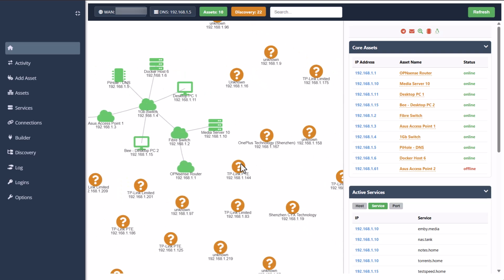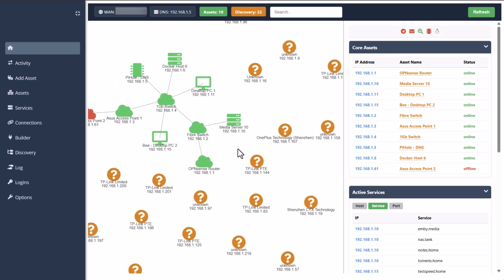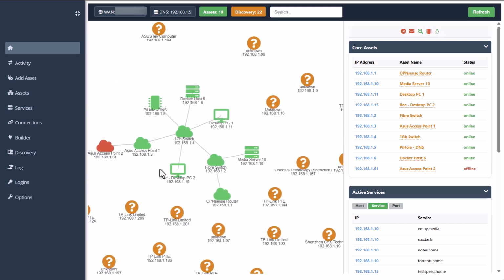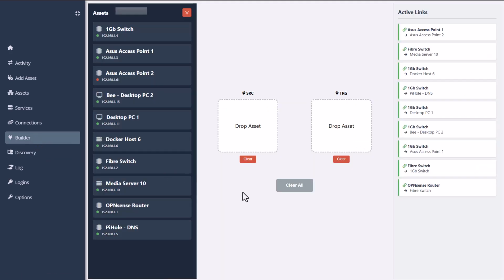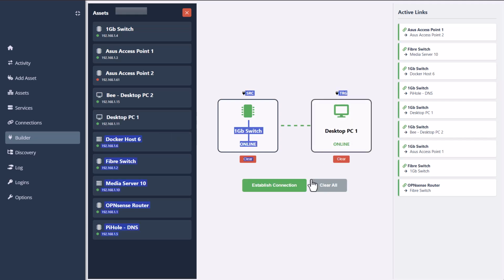And then I can also see what devices are in the area and then basically link those. Now, a lot of these are actually devices that I need to add here, and they would be Wi-Fi devices that would be connected for home automation and other things like that. Now, I basically added everything on here, I think. I was debating whether maybe adjusting the connections here. Like you see, I built this builder, which I thought was really nice. And I could just drag the switch into the source and then say, well, that is connected to this desktop.